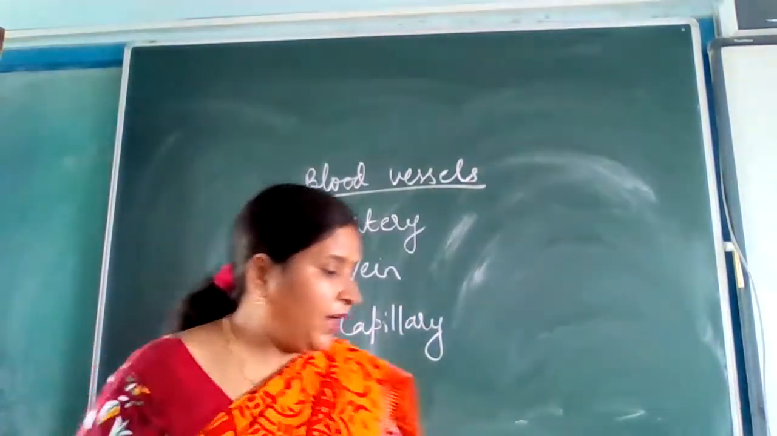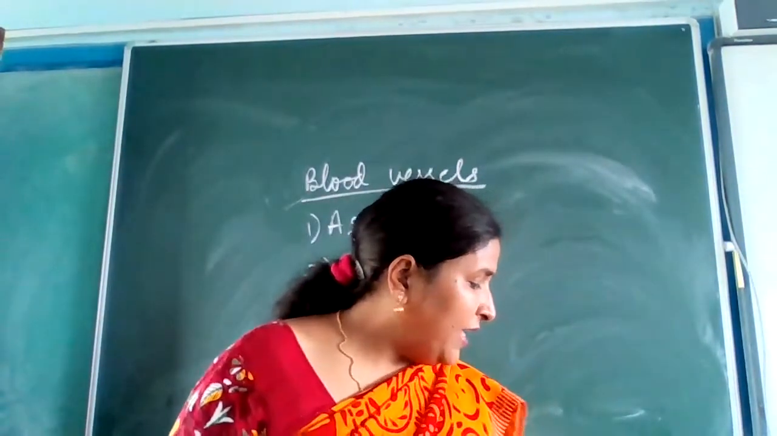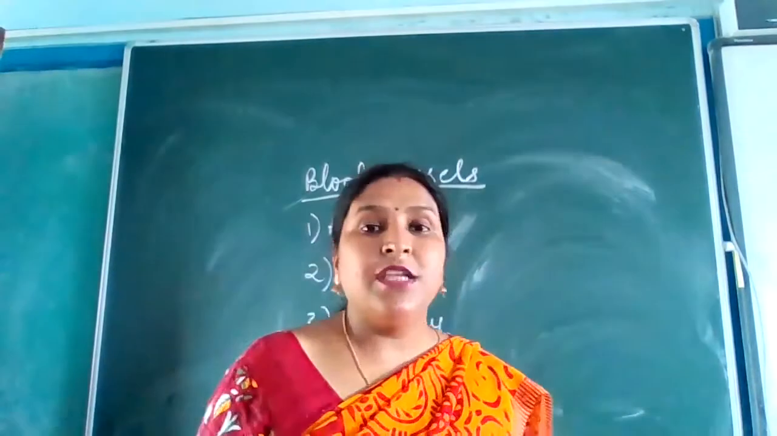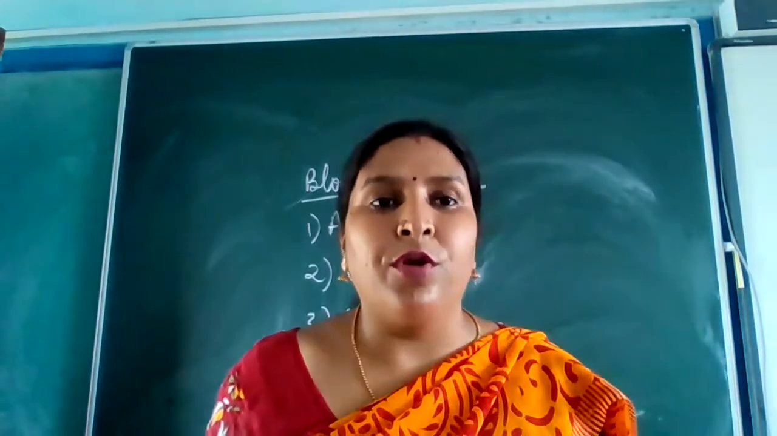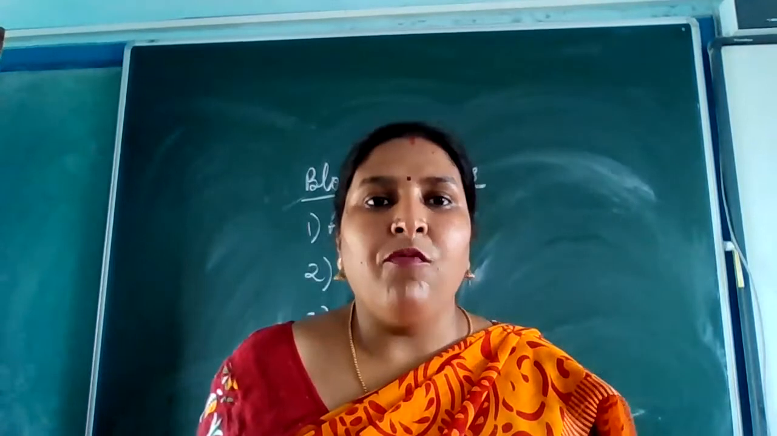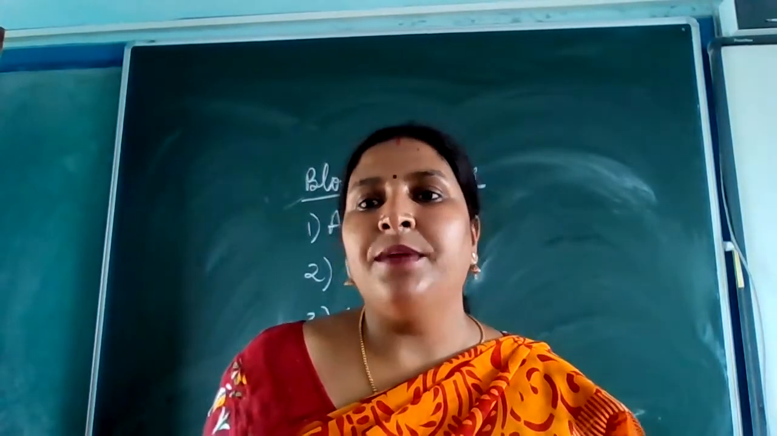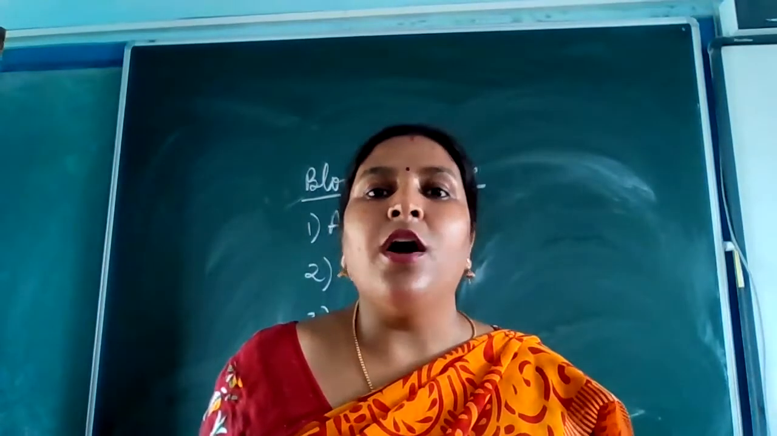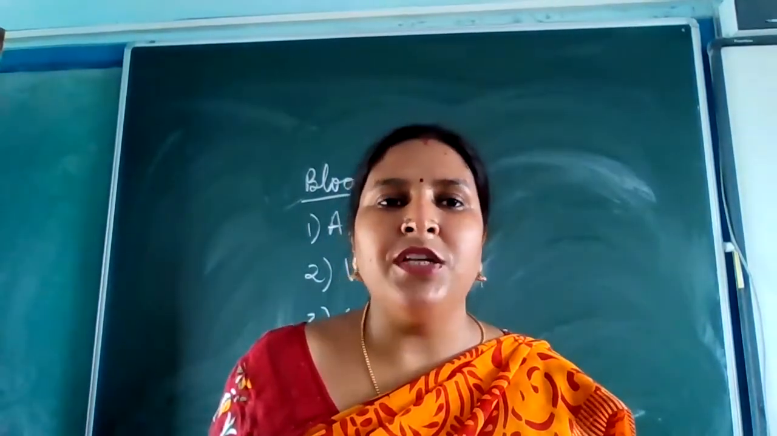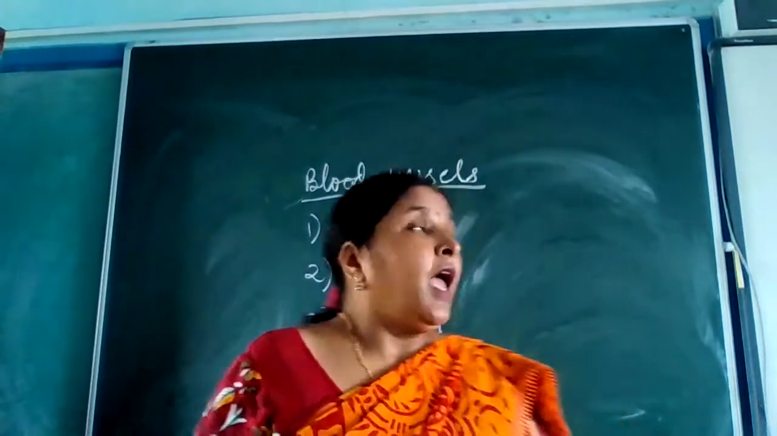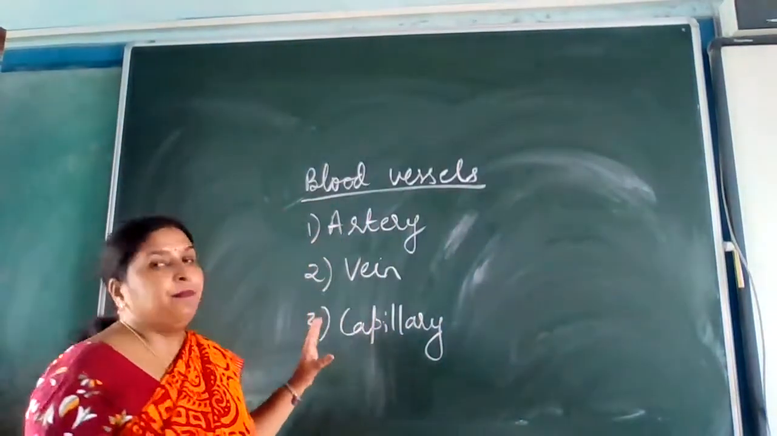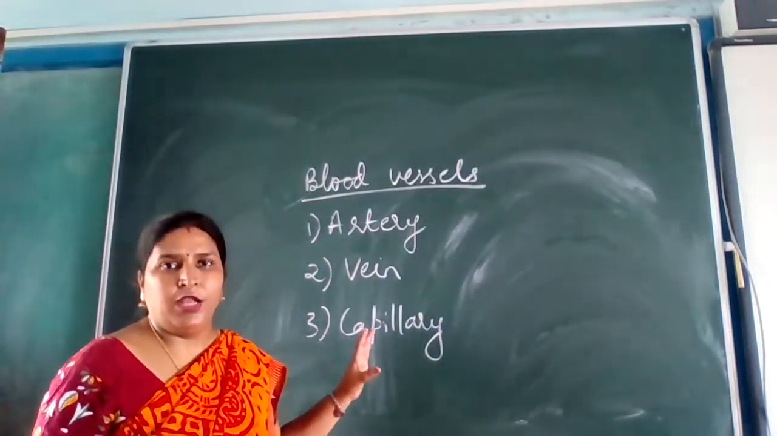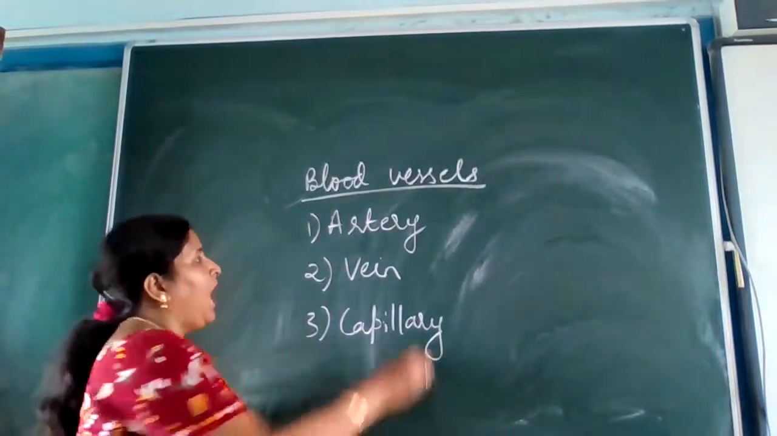Now, as I have already told you, you need to write down some extra things because these things are not mentioned in the book. I've already informed you that there are some extra things in this particular chapter. So you need to be ready with your copy so that you may note down the things. These three are the main blood vessels in a human body.